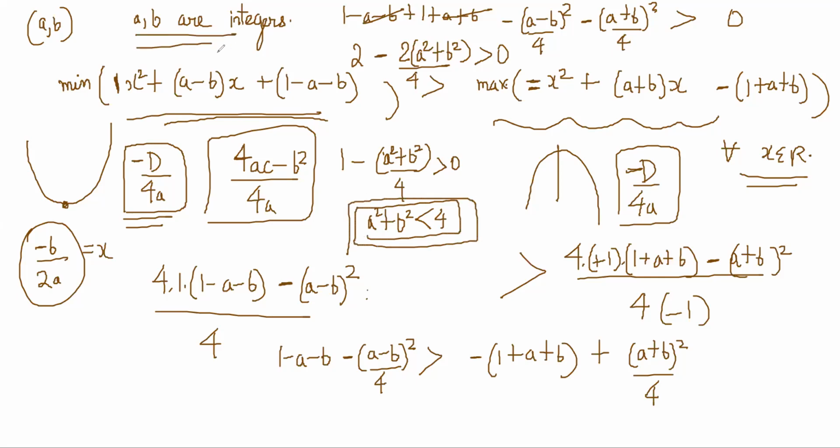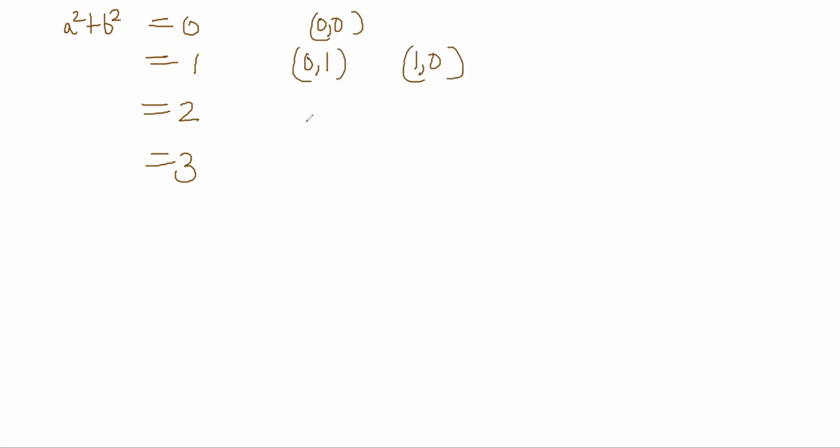a and b are integers, right? It's super easy because a square plus b square can be 0, 1, 2, and 3. There is only one ordered pair for 0, two ordered pairs for 1, one ordered pair for 2, it cannot be anything else, and there is no ordered pair for 3. Integers a and b cannot have squares add up to 3, right? So there are 4 total ordered pairs.